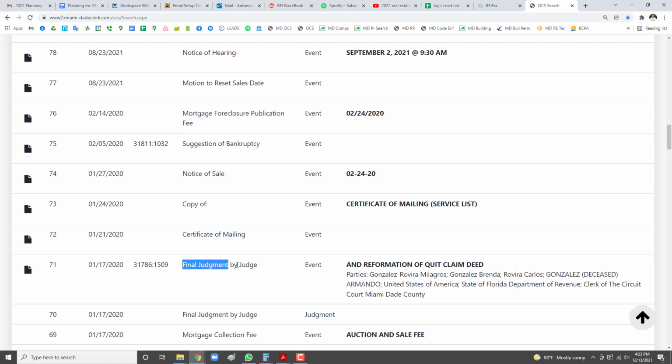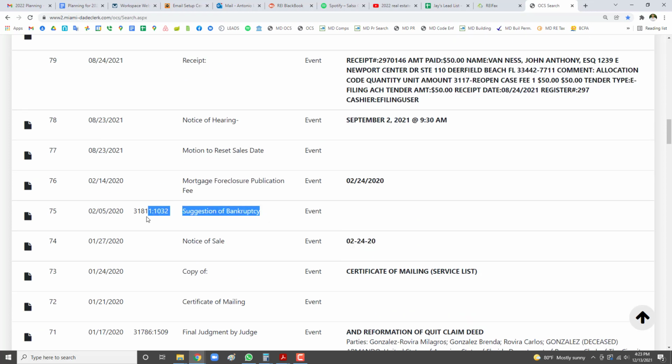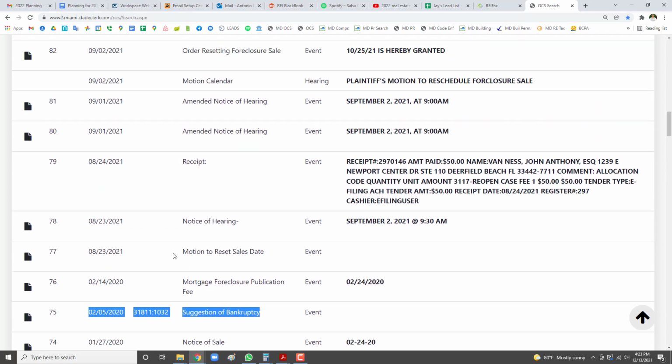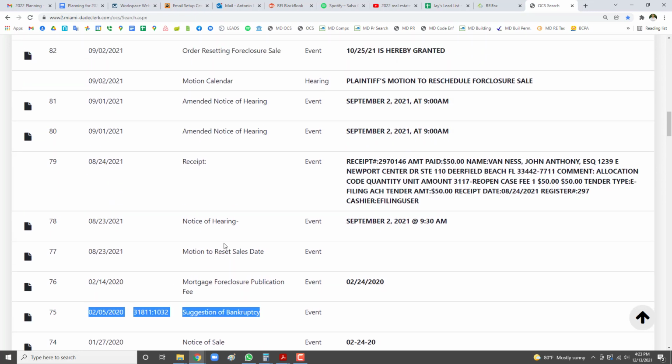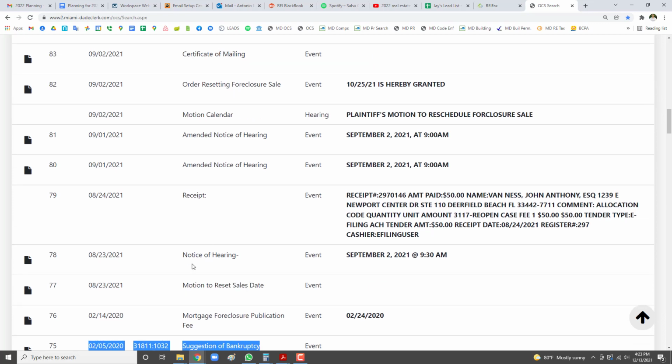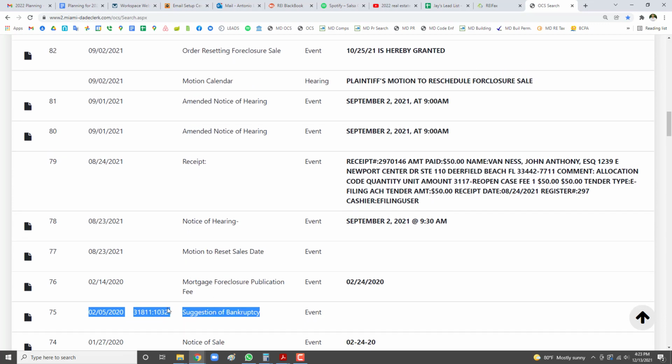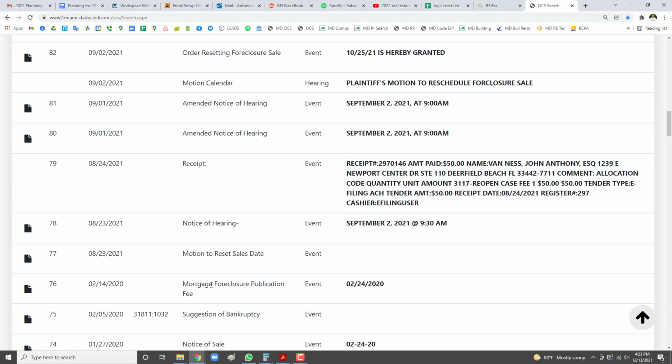Whenever a person gets a final judgment, they automatically get a sale date, which they had in February of 2020. Then look, boom, they did a suggestion of bankruptcy. Whenever you see a suggestion of bankruptcy, it means that they did a bankruptcy, and so they put in a suggestion of the bankruptcy. It's like a document. So if we look at the timeline, that was back in February of 2020, and here we are, it looks like August of 2021, they put in a motion to reset the sale date.